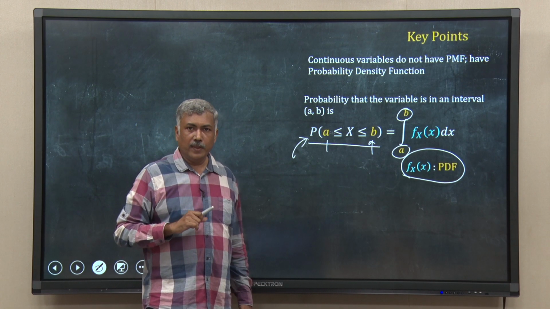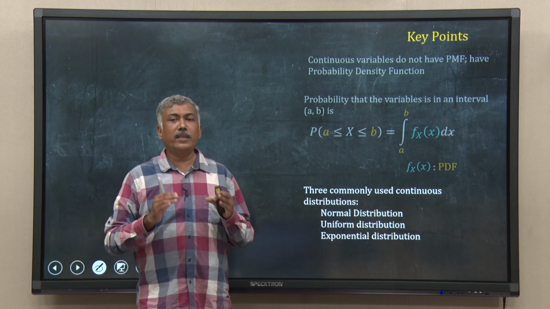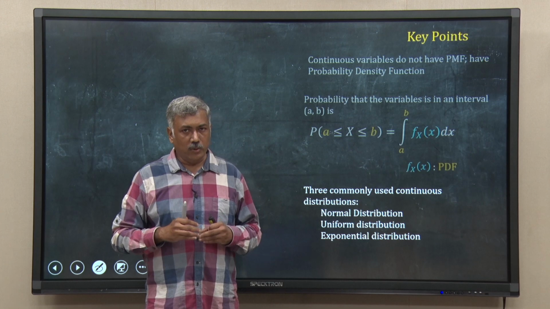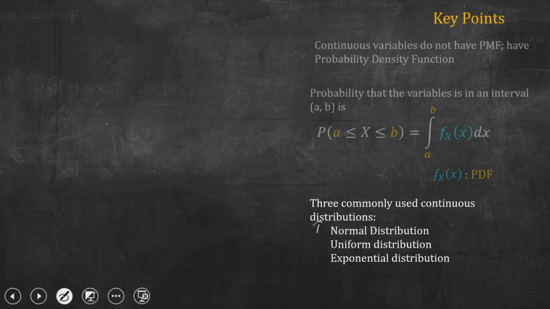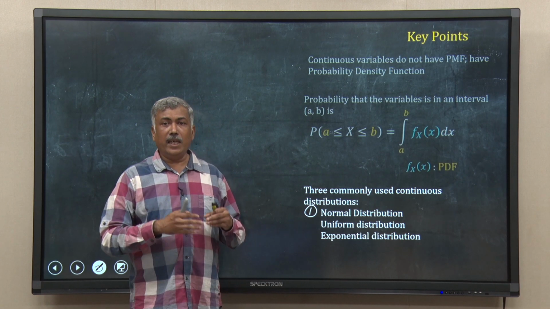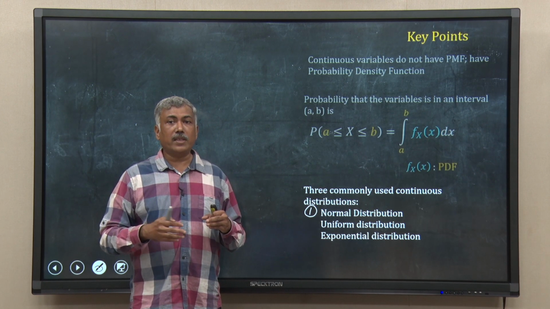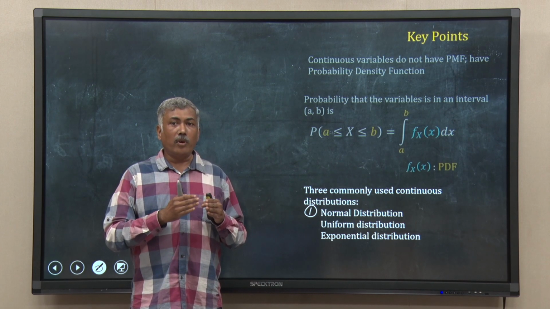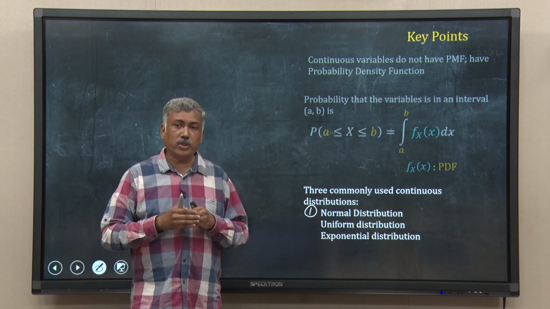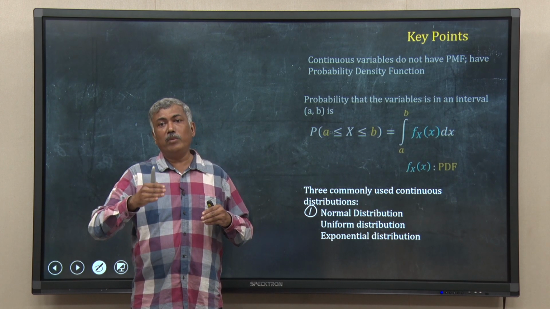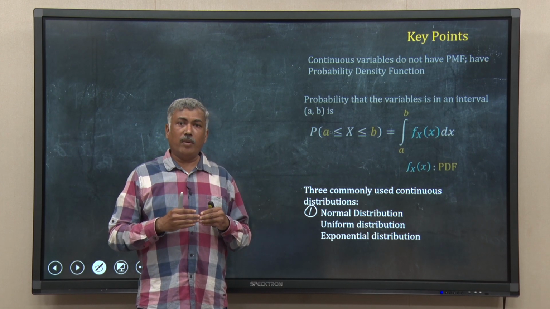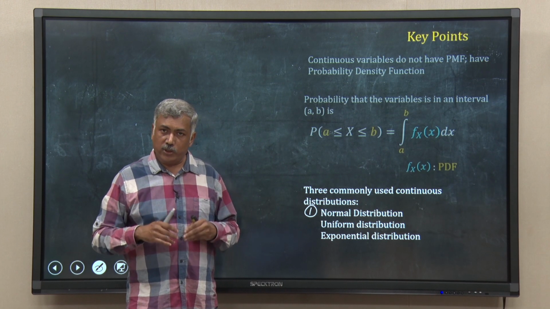That we have learned. Then we moved into learning three commonly used continuous probability distributions. One is the normal, which we have discussed at length. For example, we have discussed the 68, 95, 99 rule. We have discussed how to calculate probability using the normal distribution for a particular question, for example, the probability that x will be bigger than a particular value. We have also discussed the standard normal distribution or Z distribution.